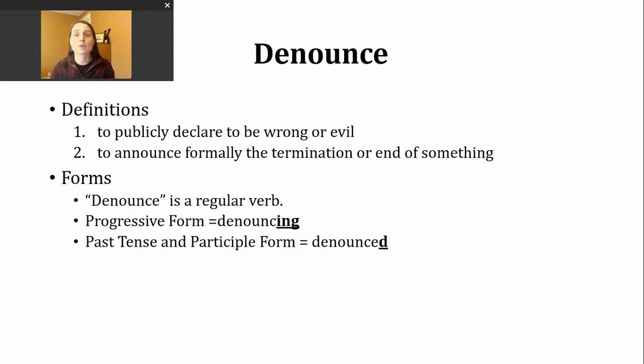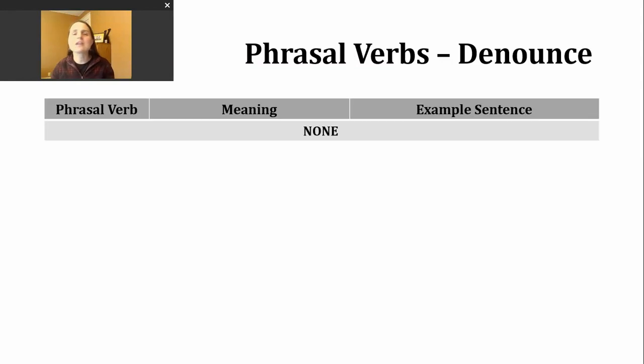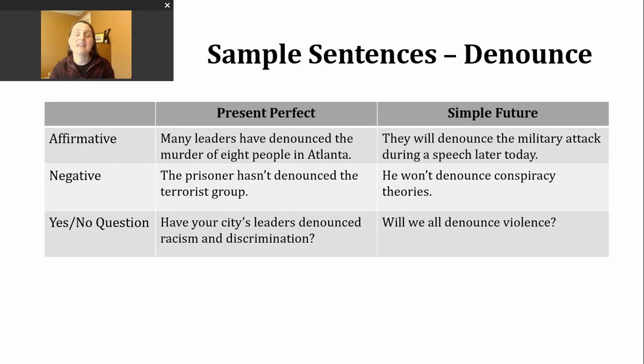The base verb, denounce, ends in a S sound. So our past tense ending is going to make a T sound. Denounced, denounced. You'll be happy to know there are no additional meanings through phrasal verbs, so that's going to allow us to do a little verb tense practice with our verb of the day. Today, we're going to make some sentences in the present perfect and the simple future using will.